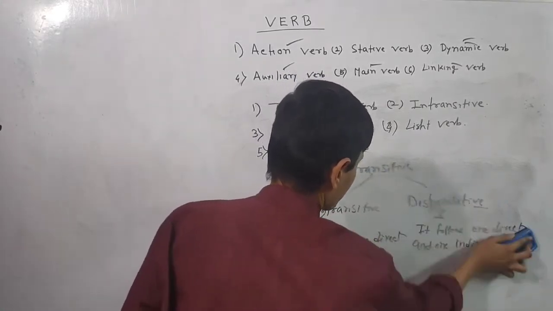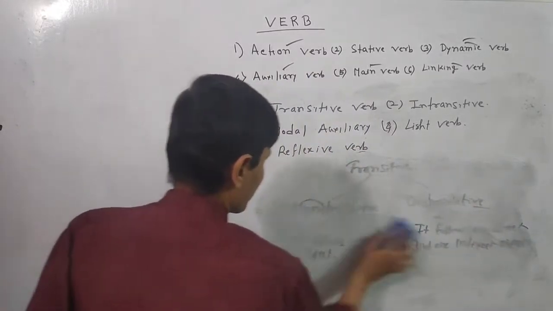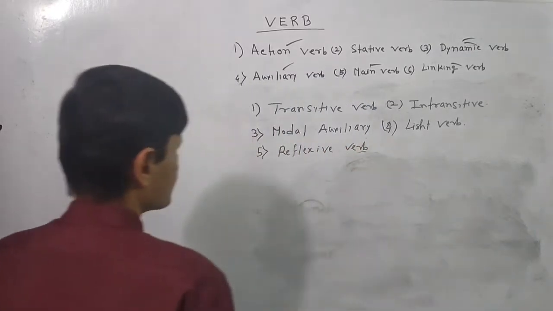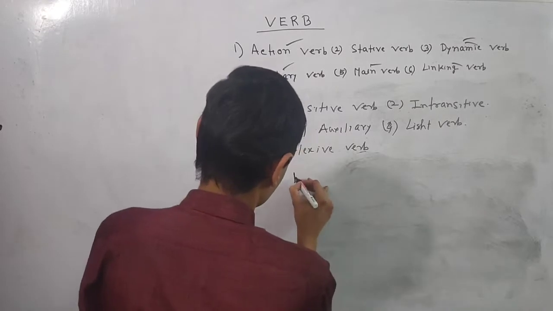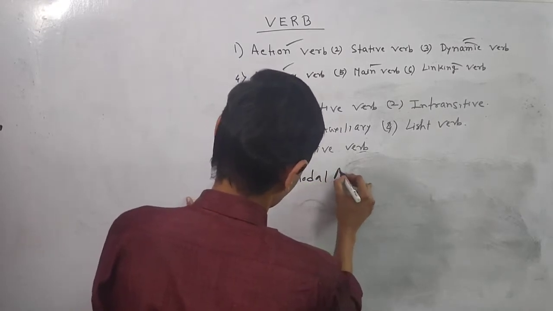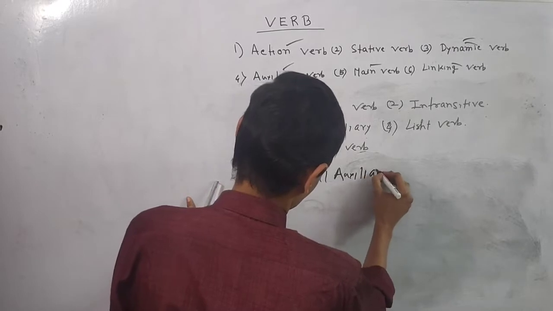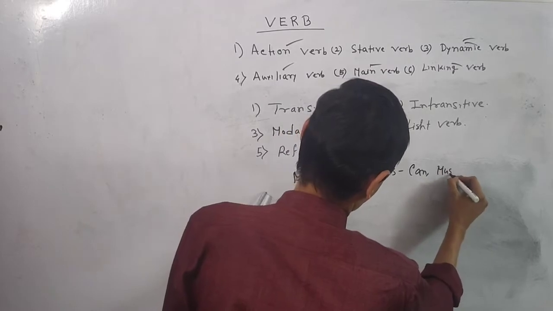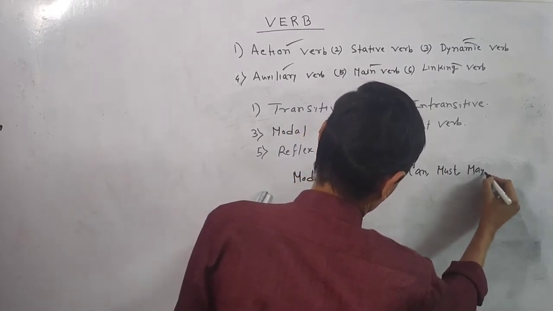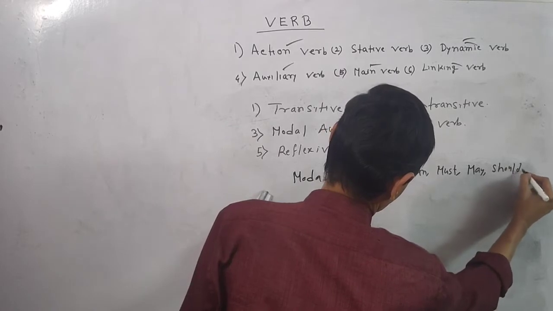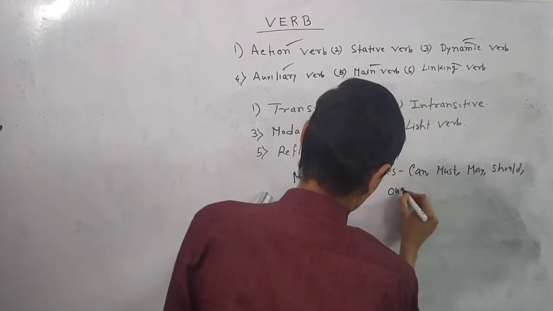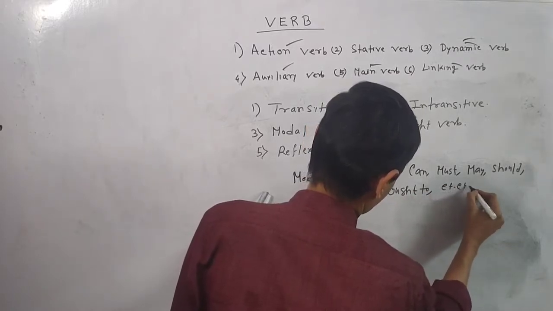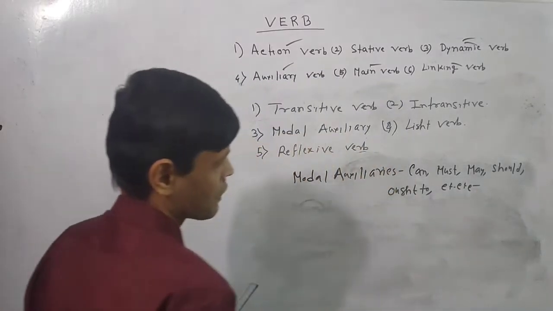Okay. Now, you all are aware of the word modal auxiliary verb. Modal auxiliary verbs have diverse categories, such as, if I say can, must, may, should, ought to, etc., all considered to be modal auxiliaries.